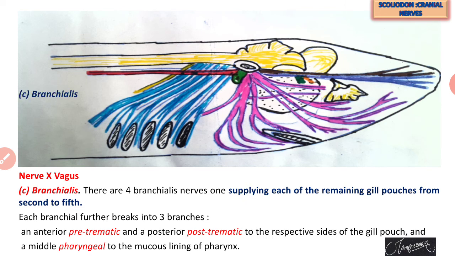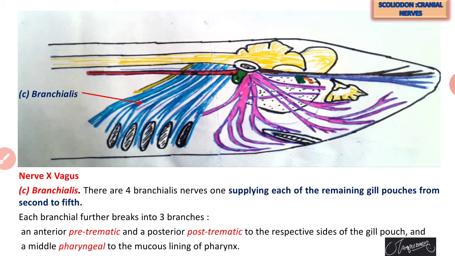Now the third branch of the 10th cranial nerve is called branchialis. This branchialis is 4 in number, and each is again divided into 3 small sub-branches. They have the connection with the remaining 4 gill pouches, because the first gill is connected with the 9th cranial nerve, glossopharyngeal, and the remaining 4 gills are innervated by the branches of vagus, that is branchialis.